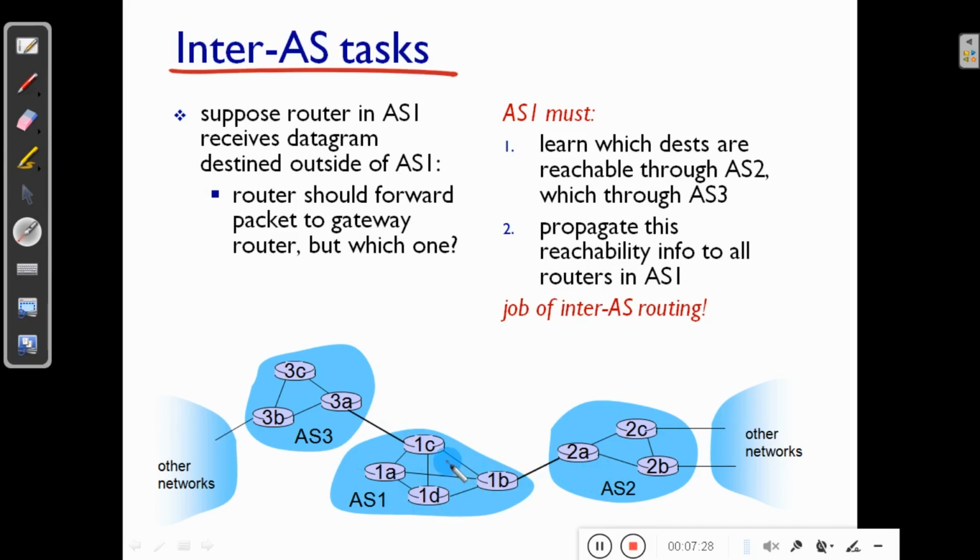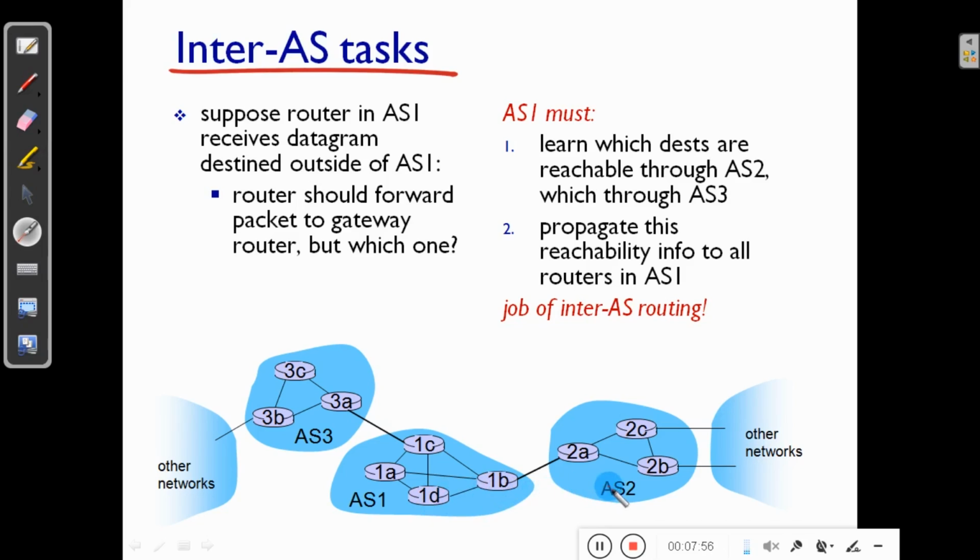That means AS1 has to learn which destinations are reachable through AS2, which destinations are reachable through AS3, and propagate this information to all the routers in this autonomous system. If it is feasible, then the particular router can send the packet to the concerned gateway.